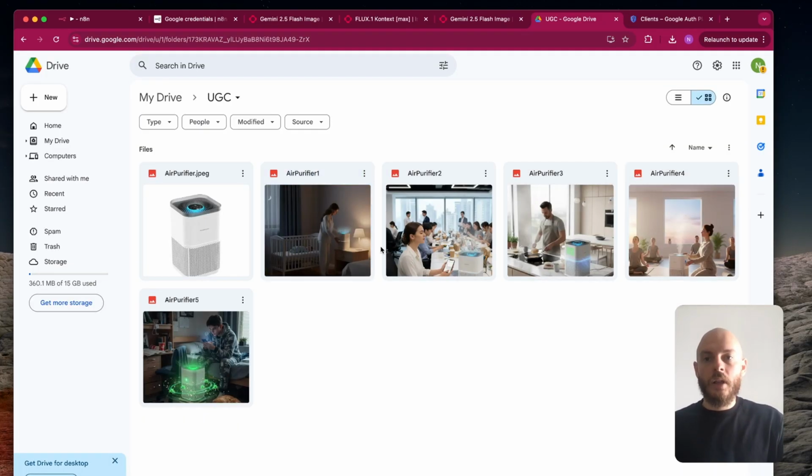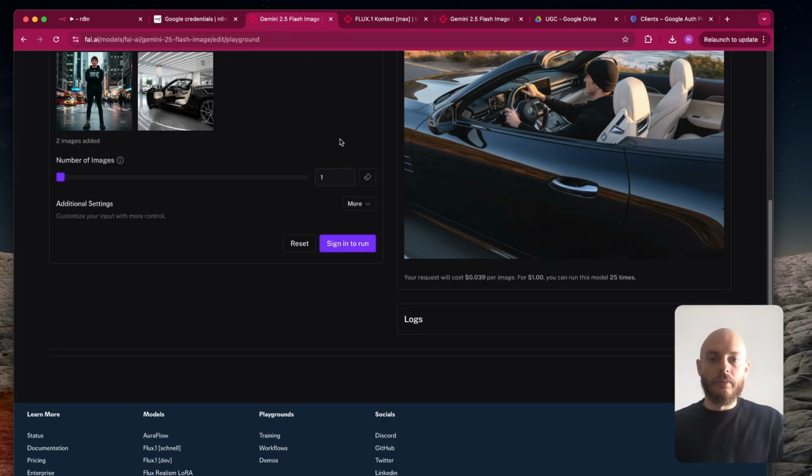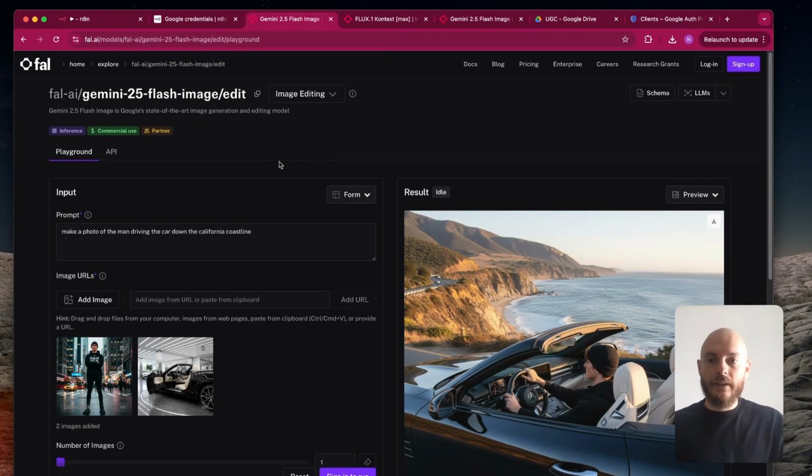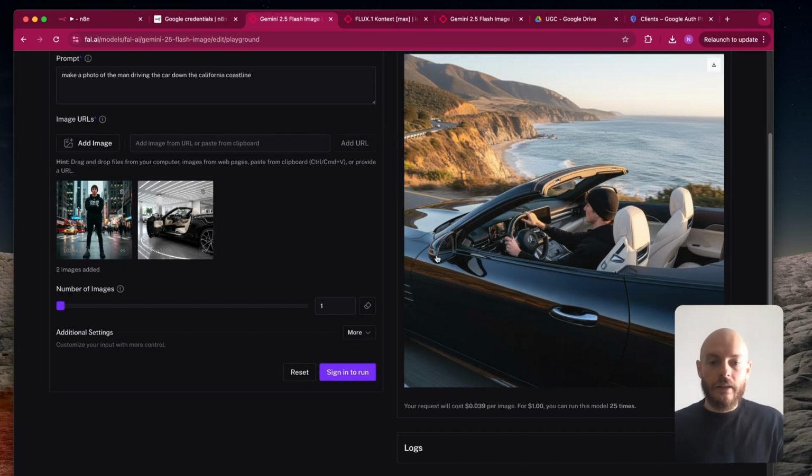Also, I wanted to mention that the model is obviously Nano Banana. So the real name of the model is Gemini 2.5 Flash Image Edit on FAL.ai. So I'm using FAL.ai to use this model. And as you can see, as I said, the cost of one image to be generated is $0.04.